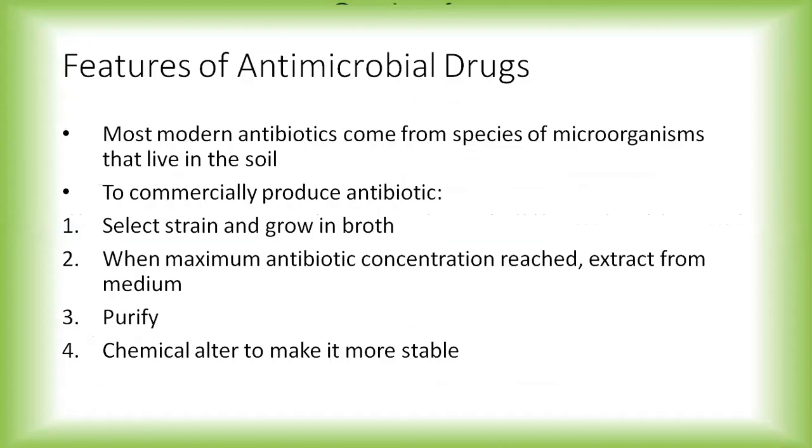So there are certain features which are to be remembered about antimicrobial drugs. Most modern antibiotics. Now when I'm speaking about antibiotics, it means these are naturally occurring agents or produced naturally. So these are produced commercially. We have to select the strain, then that strain is grown in a broth. When maximum antibiotic concentration is reached, we have to extract it from the media. Then purification, and we have to chemically alter it to make it more stable.